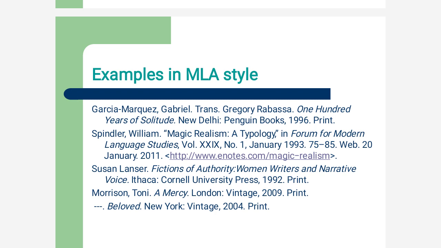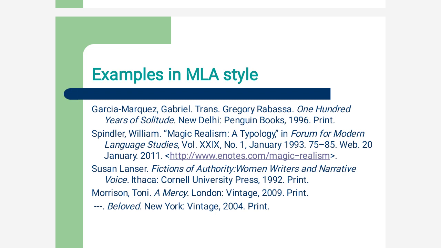Another example, William Spindler's. Again, Spindler is the surname, that's why it comes first, and William comes next, then full stop, and it is an article, Magic Realism, a Typology, which was published in Forum for Modern Language Studies.